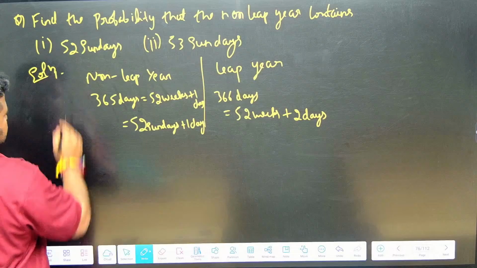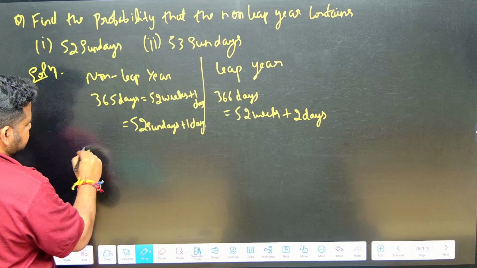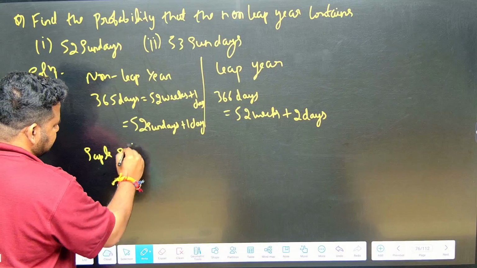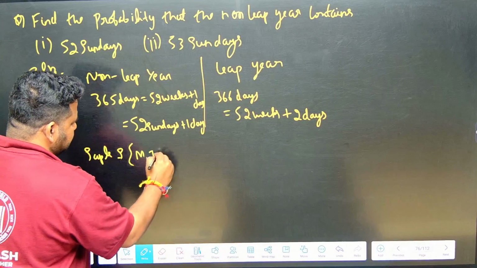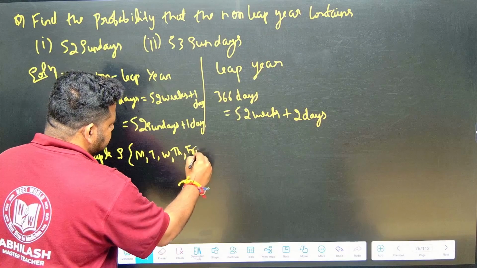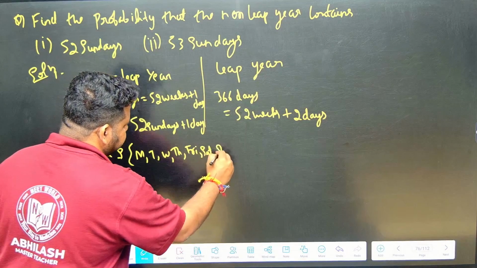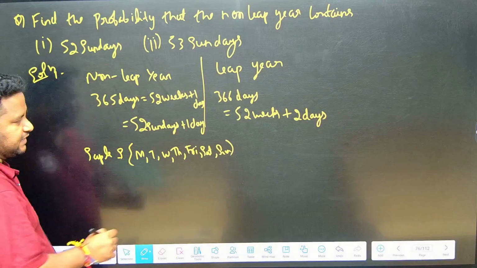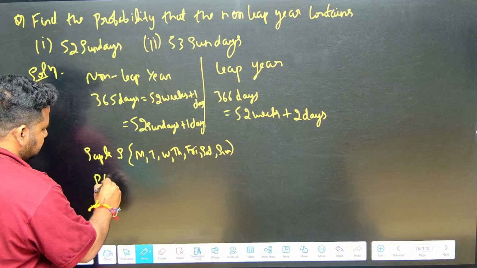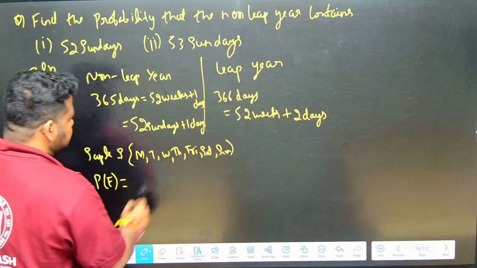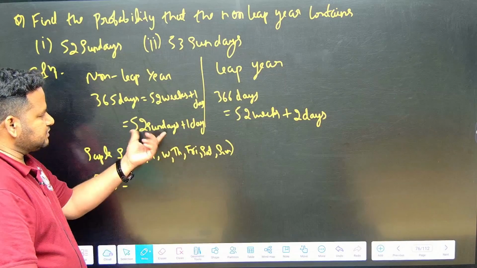Okay. So sample space. This 1 day will contain what? It can be Monday, Tuesday, Wednesday, Thursday, Friday, Saturday or Sunday. Okay. Let event E denote getting Sunday. So P of E will be what? Sunday is 1 out of how many days? 1, 2, 3, 4, 5, 6, 7.